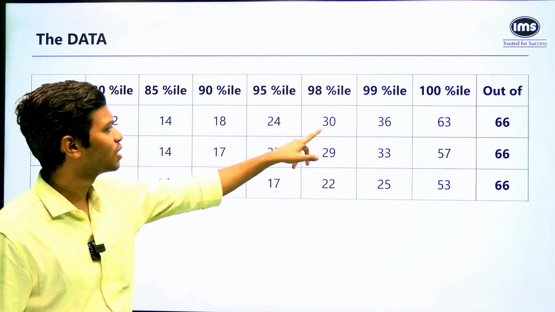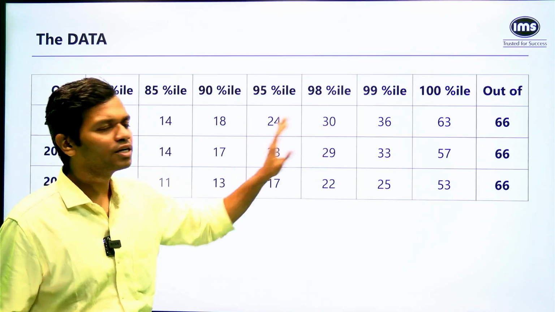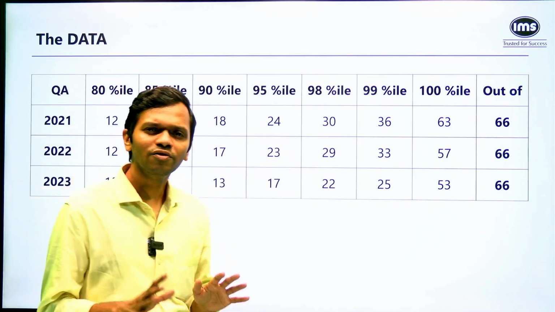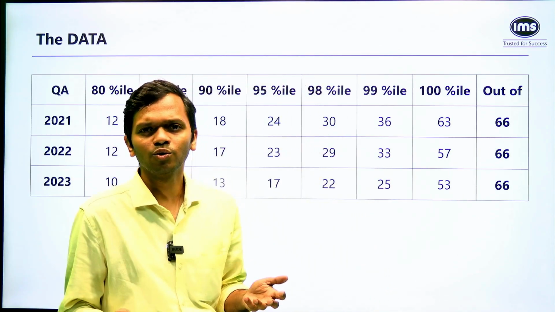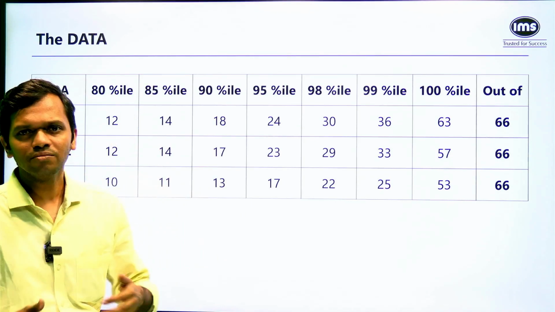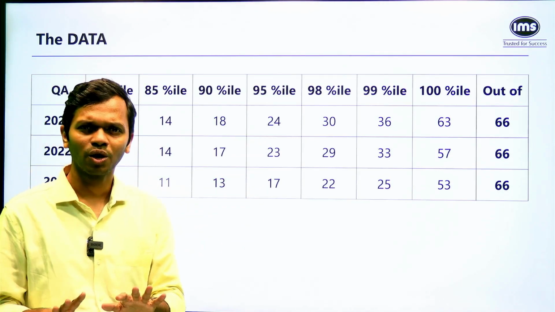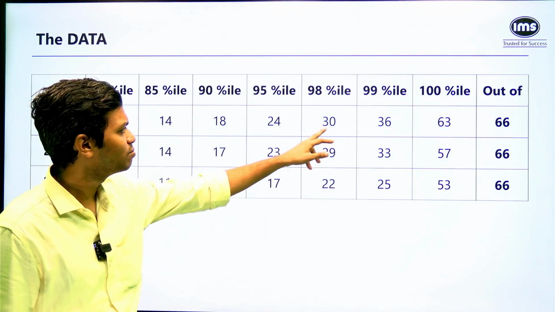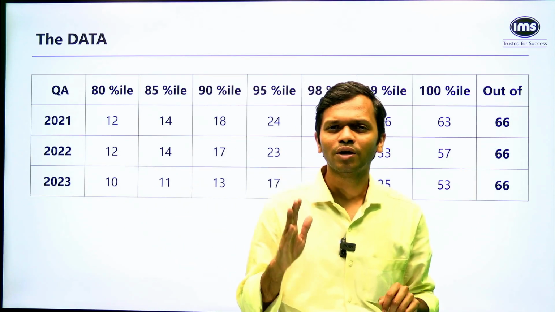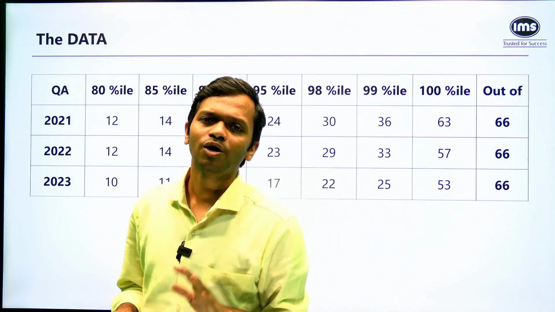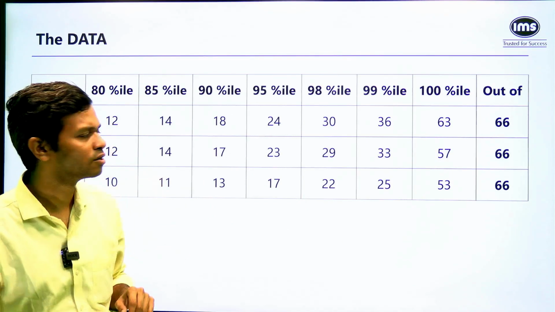For example, when you see something like a 30 in CAT 21 corresponded to 98 percentile. If you divide 30 by 3, it gives you 10. So roughly 10 questions is what we are talking about. Maybe it could have been 9, maybe it could have been 11. We don't know that because of the normalization. But again, is it something you should be too worried about? Not really. So I would say give it a plus or minus 1 margin of error. You can say, okay, fine, this 30, which corresponded to the 98th percentile in CAT 21, if I had got around 9, 10 or 11 questions correct, I would have been in a position to get to that particular percentile, right? That is how you should be looking at this whole thing.